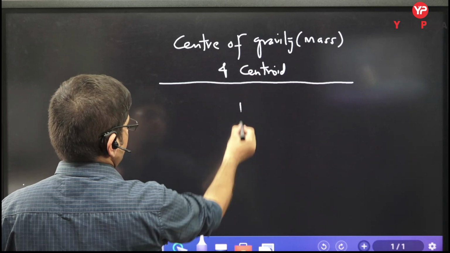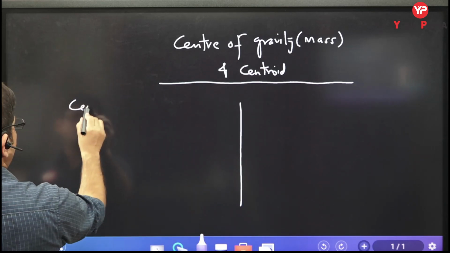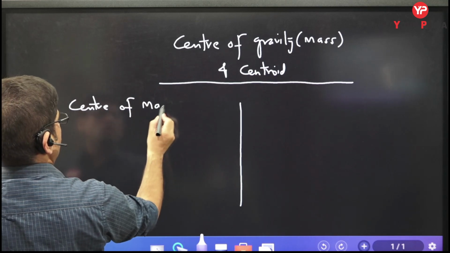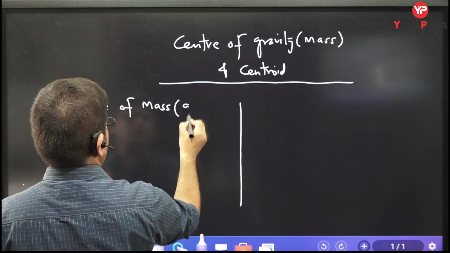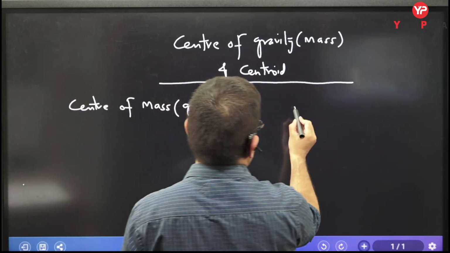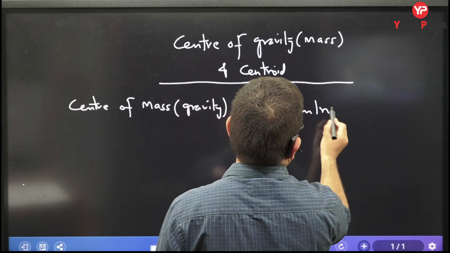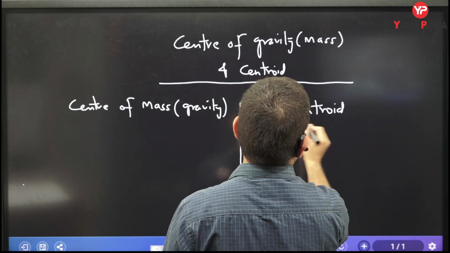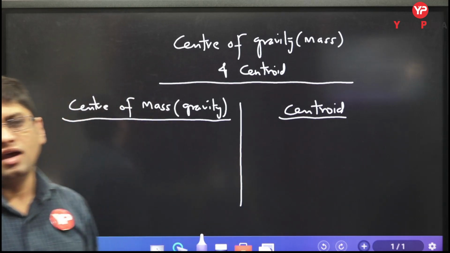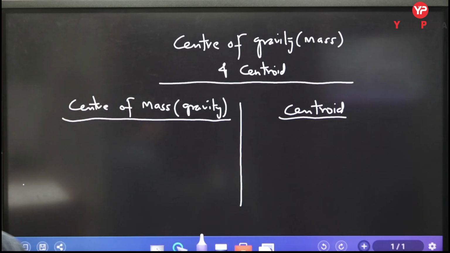In fact, I can write center of mass, which is also called center of gravity, and if I talk about centroid, then we need to understand these two are different things. Center of mass and center of gravity is the same thing, and centroid is another thing.